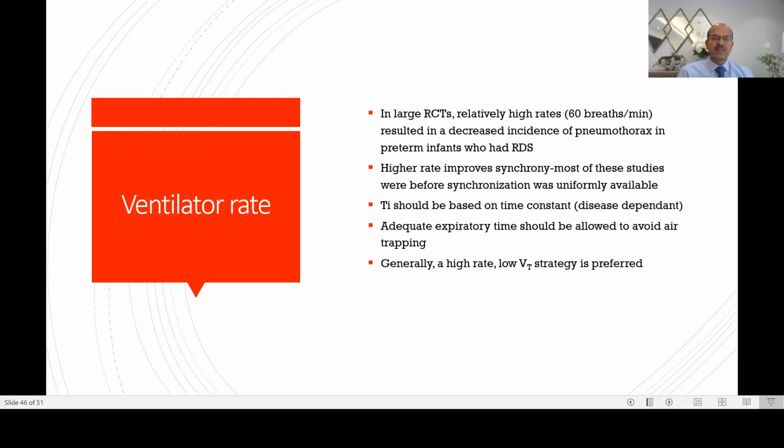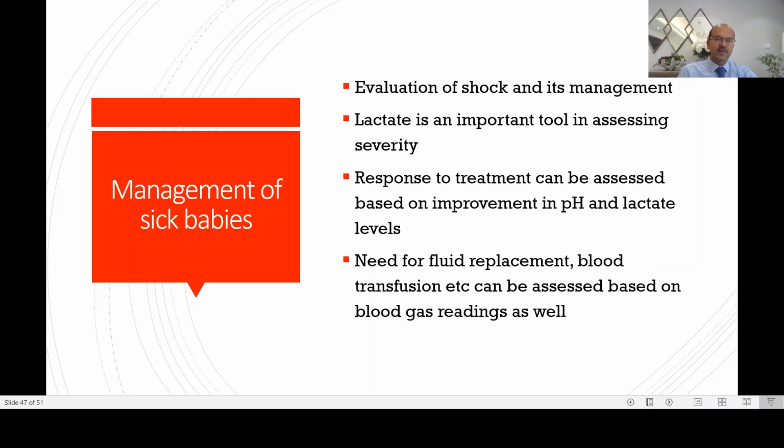The rate, obviously, we use a slightly higher ventilatory rate, and we discussed that in the ventilation series. I'm not repeating it. However, remember that rate adjustments are important for carbon dioxide. And also remember that in high frequency, increasing the rate is one of the measures we use when you have CO2 washout. And if you have CO2 retention, you drop the rate on high frequency to make your ventilation more effective. When I say rate on high frequency, it's a frequency, sorry.